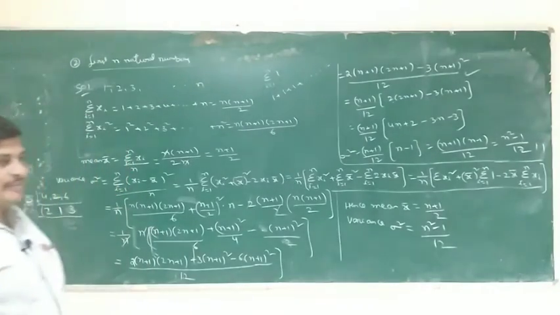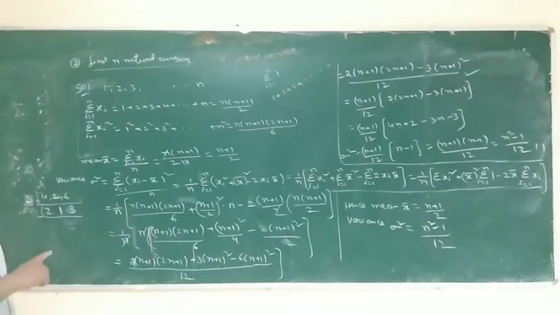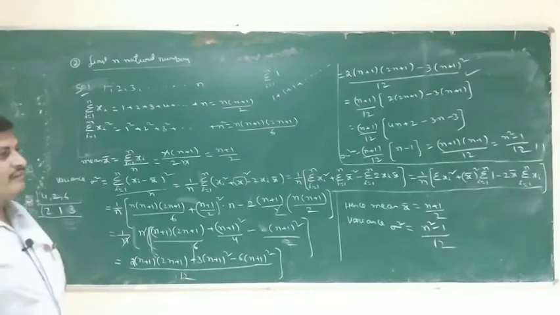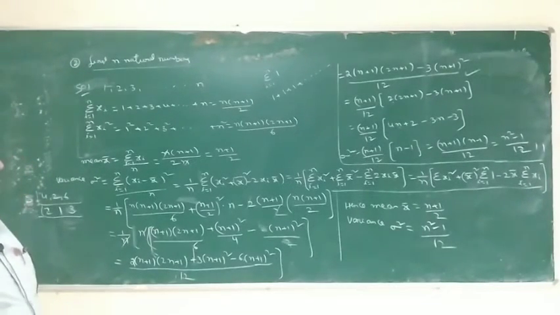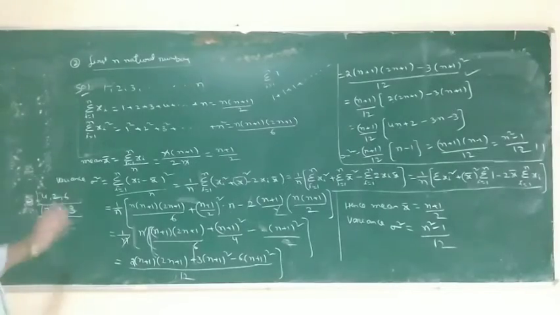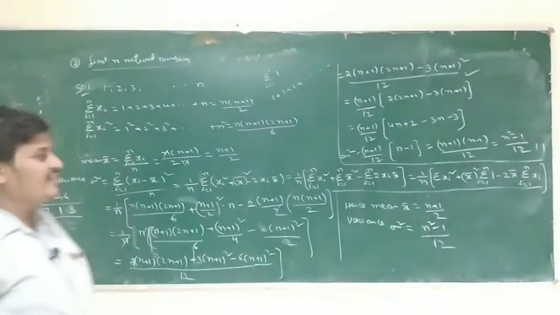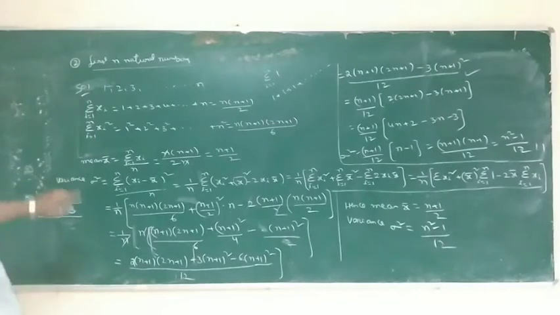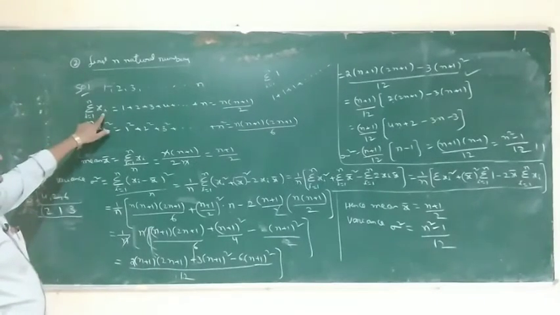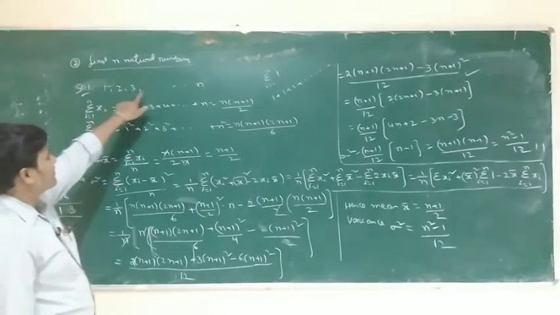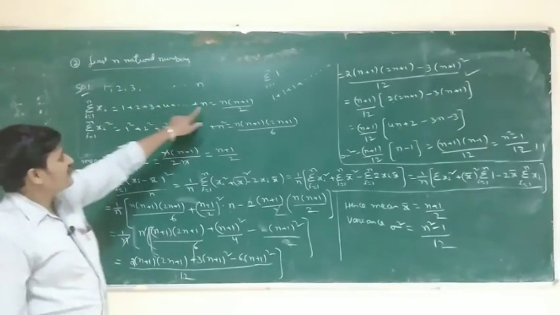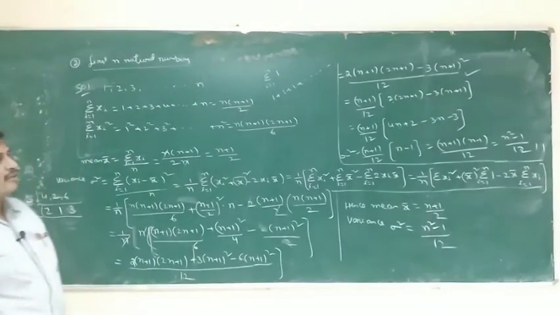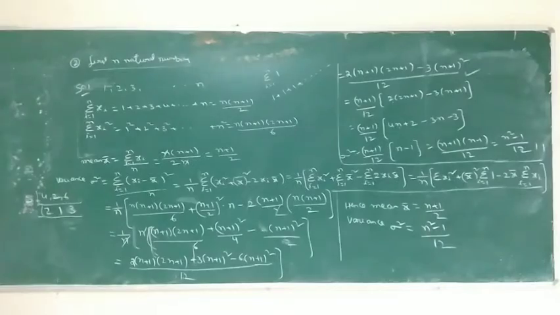Three problems are completed. In the first problem, observations are directly given, find the mean and variance. The second problem is a series, finite or infinite. This is an infinite series: find n natural numbers, meaning 1, 2, 3 and so on up to n. So for the mean, sigma xi means x1, x2, x3 and so on. The sum of natural numbers formula is the fundamental formula n(n+1)/2.